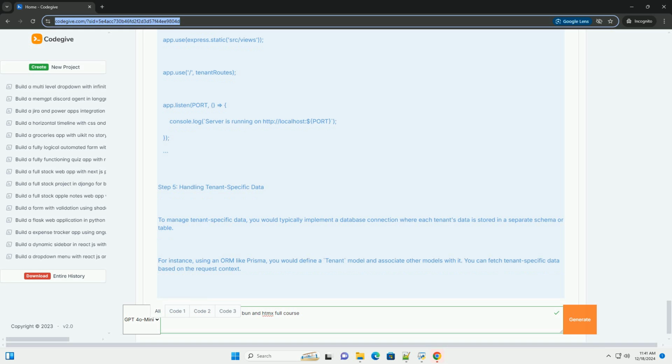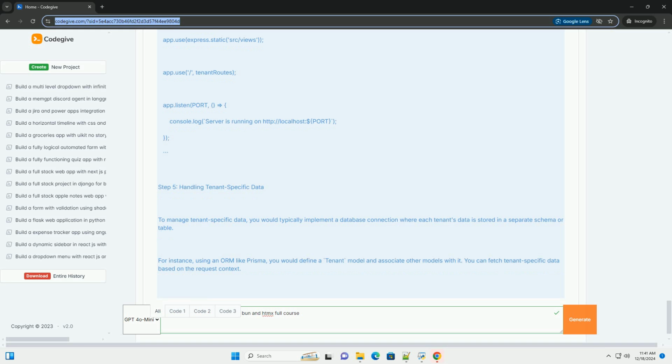Step 3. Building the backend with Bun. 1. Create a basic Express server in index.ts. TypeScript: import express from express. Import Request, Response from express. const app = express(); const port = 3000. // middleware. app.use(express.json()); app.use(express.urlencoded({ extended: true })).